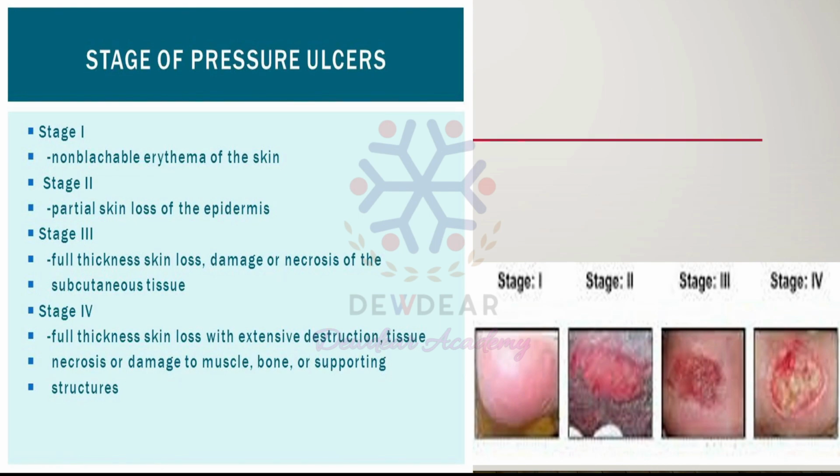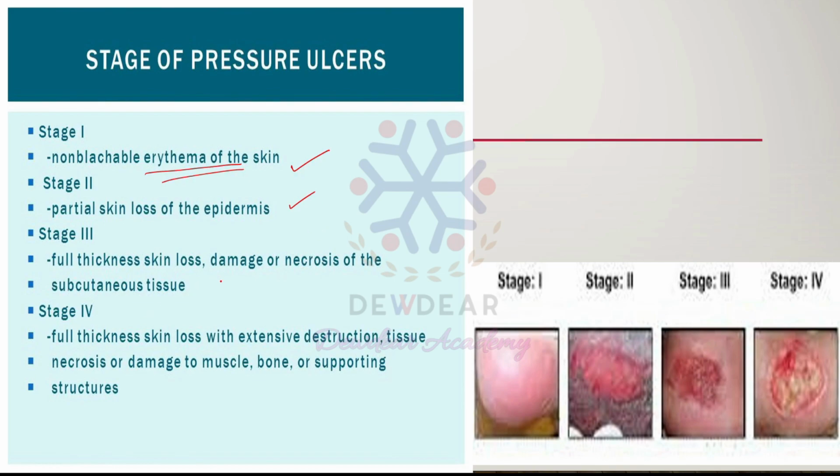First stage is stage 1, that is non-blanchable erythema of the skin, just the redness or erythema. Then stage 2 means partial thickness skin loss involving epidermis, dermis or both. Here we can see the blisters. The ulcer is superficial and also it presents as abrasion and blisters.